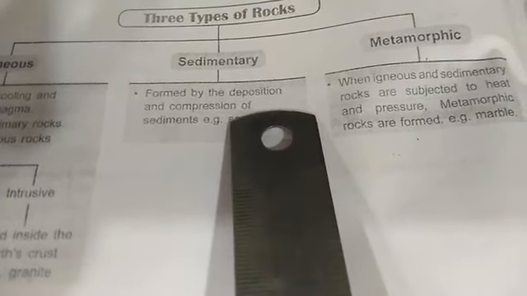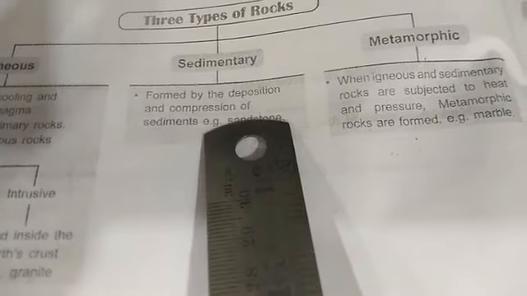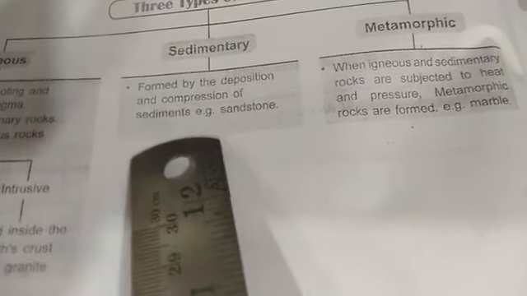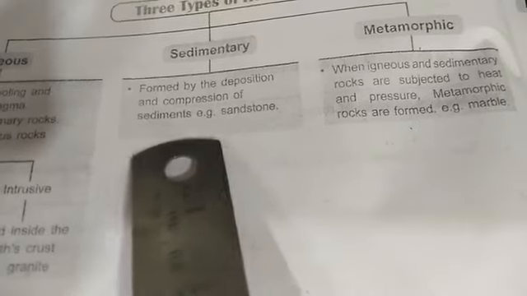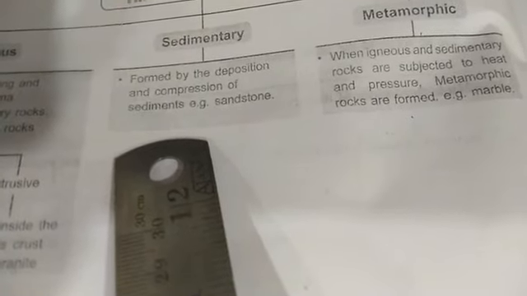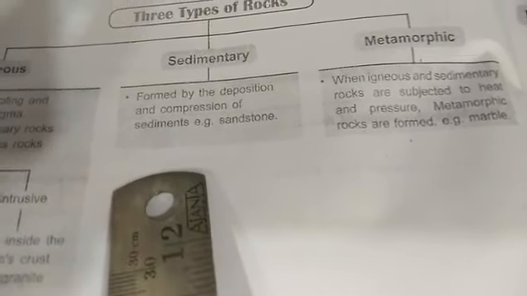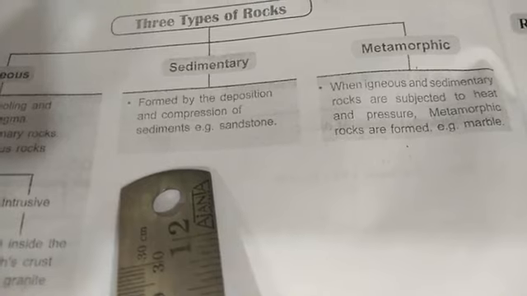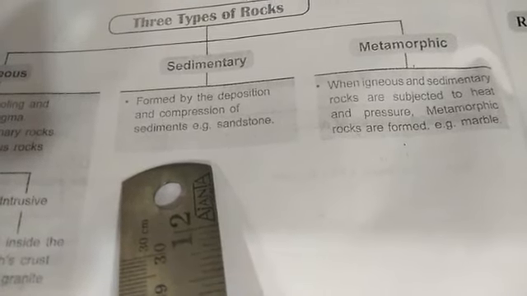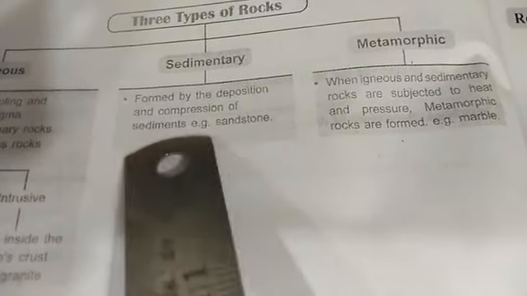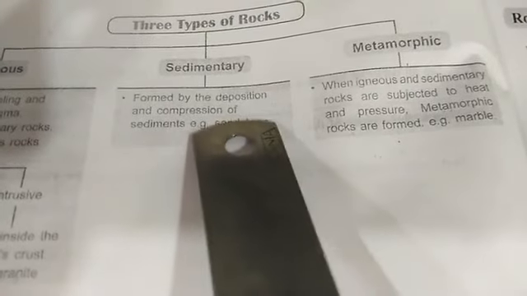After the sediments are transported by wind and water, they get deposited in one particular place and accumulate layer by layer. The compression of these sediments forms sedimentary rocks. They also contain fossils of plants, animals and other microorganisms that once lived there, deposited with the sediments over many years. Examples of sedimentary rocks are sandstone.